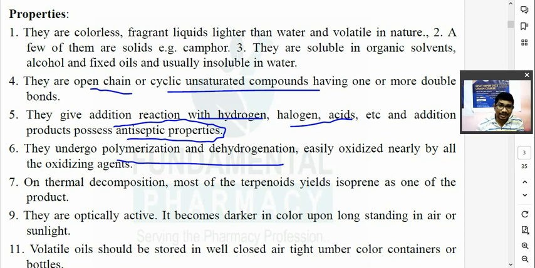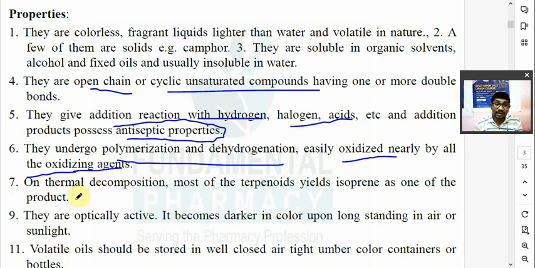So they give addition reactions with halogen acids, and the addition products possess antiseptic properties. They are also counter-irritants. They undergo polymerization and dehydrogenation reactions. They easily get oxidized by nearly all oxidizing agents. So oxidation also takes place.